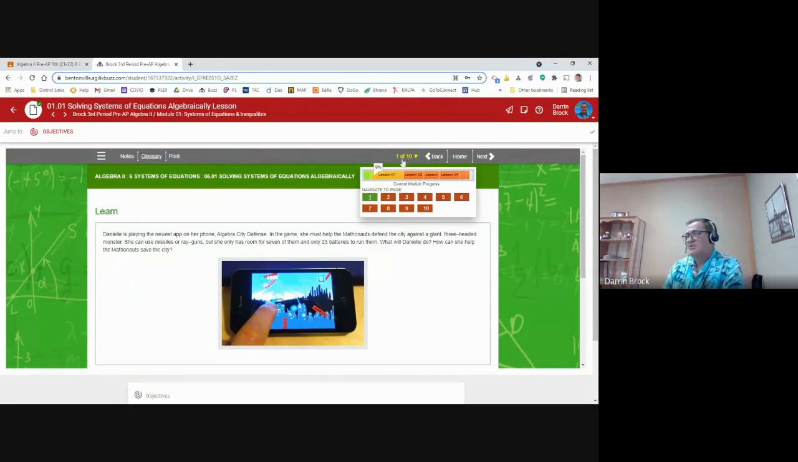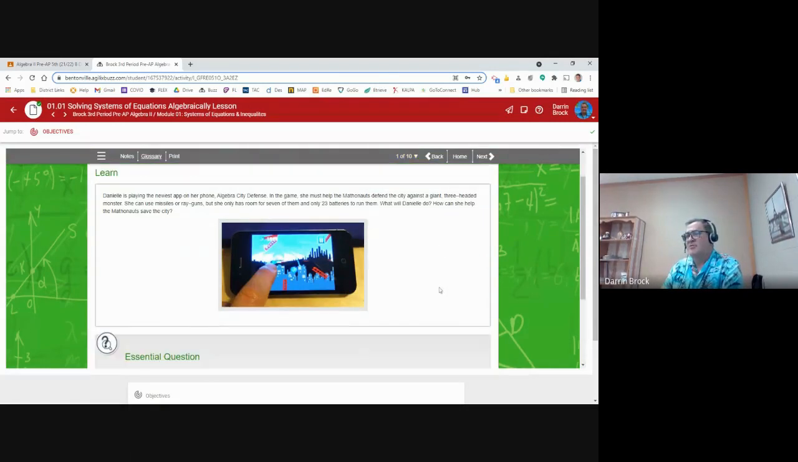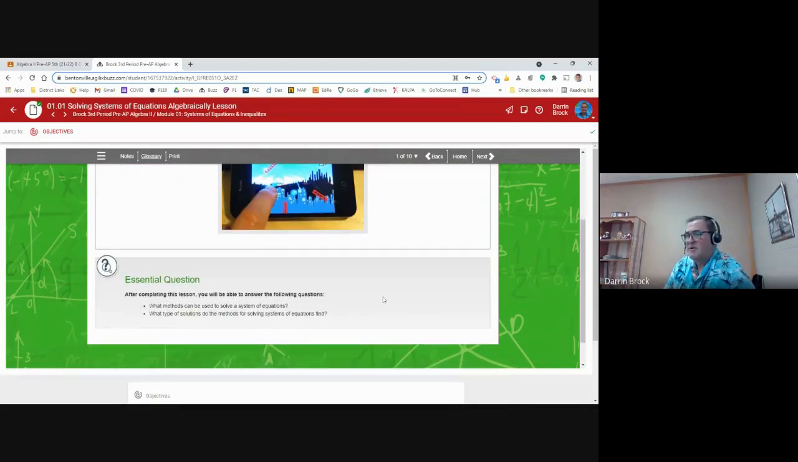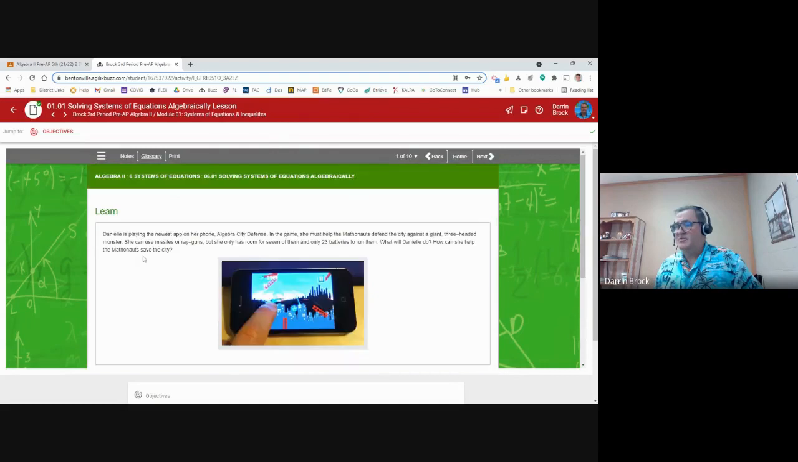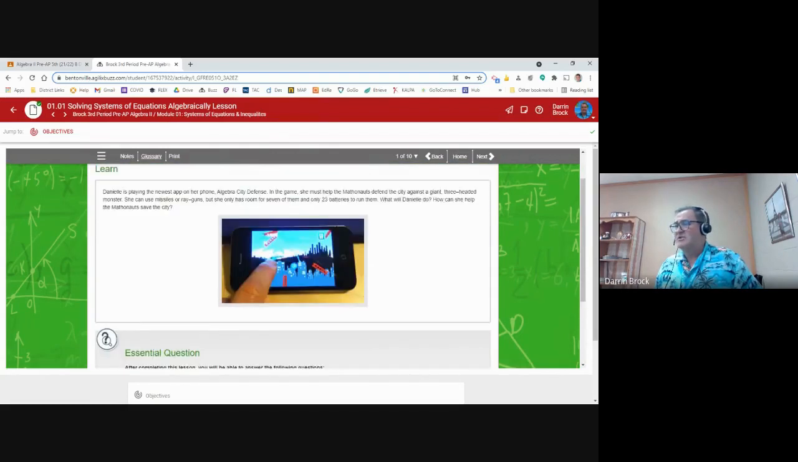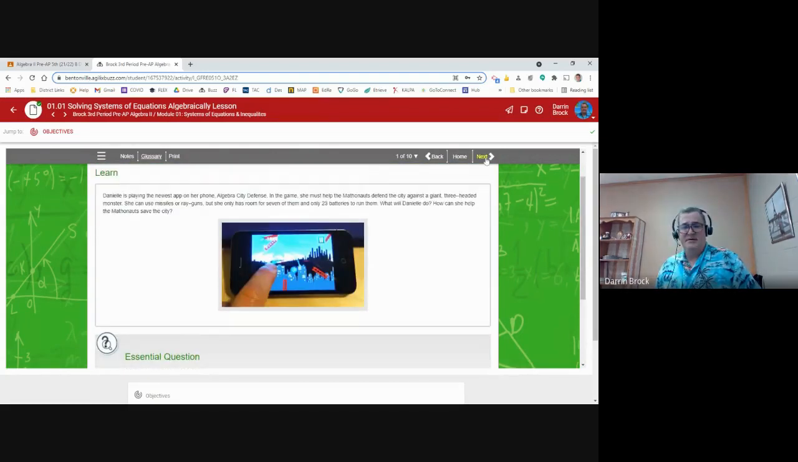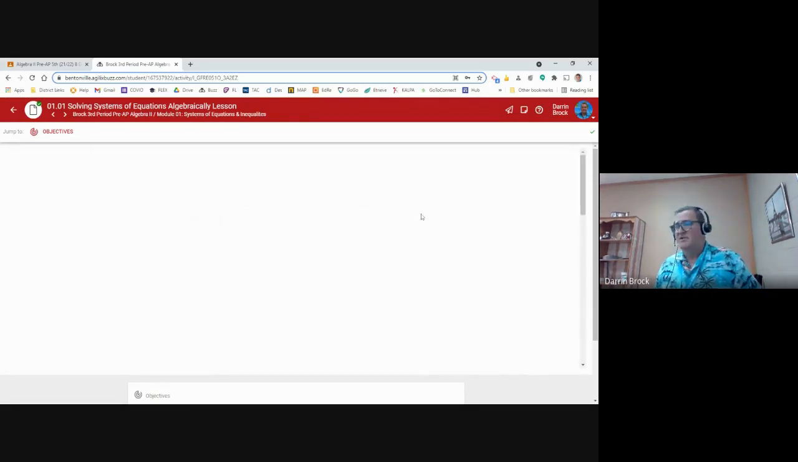So you want to go through these, and when you go through Buzz math lessons, for those of you who have not done this before, the first page is going to have the essential questions. You should be able to answer these two questions by the time you get to the end of the lesson: what methods can be used to solve a system of equations, and what type of solutions do the methods find? This page doesn't have much, just an introduction and the questions. Click this next button up here, and that will take me to page 2.